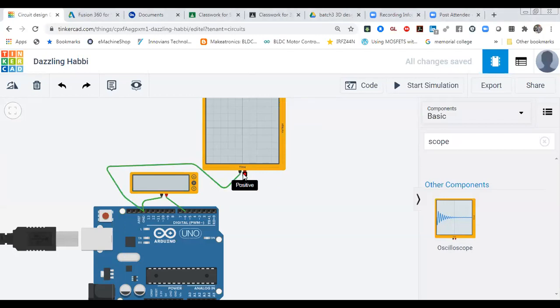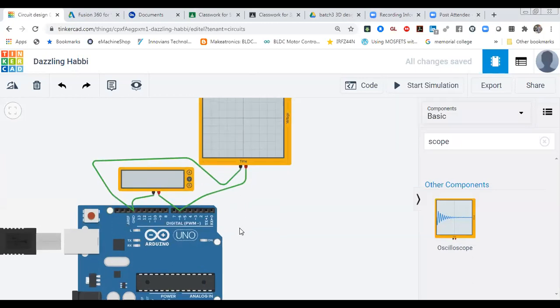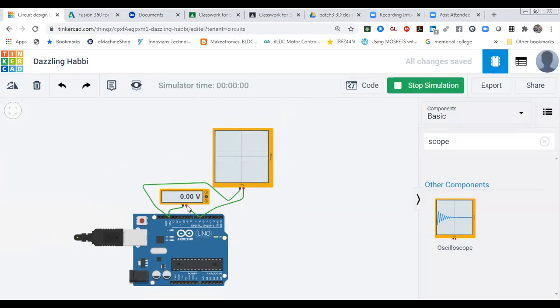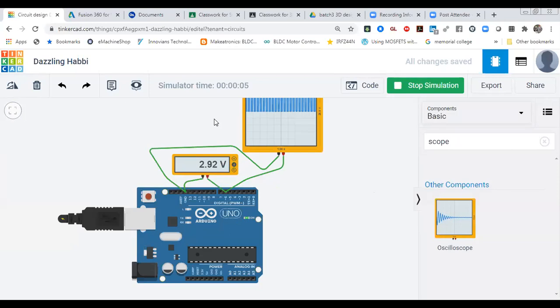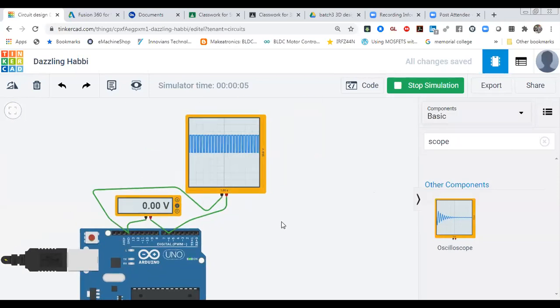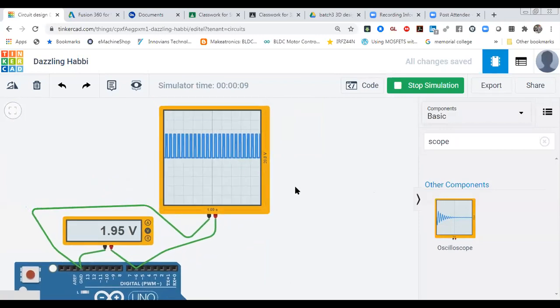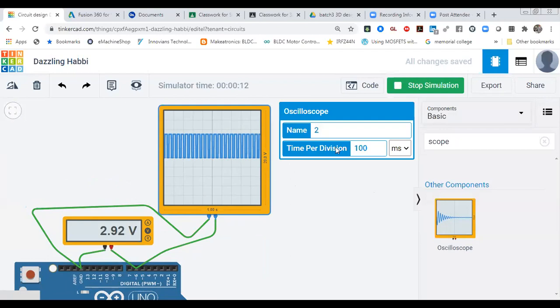Now I'm going to connect that scope. So I'm going to connect with the same 6 number pin and going to check the waveform of that output. Let's see how you can check the waveform, how our duty cycle is changing. So now you are able to see it over here, but you are not able to visualize it. So how can you visualize it properly? So let me increase it a little bit. So the duty cycle is changing, but you are not able to see it properly.